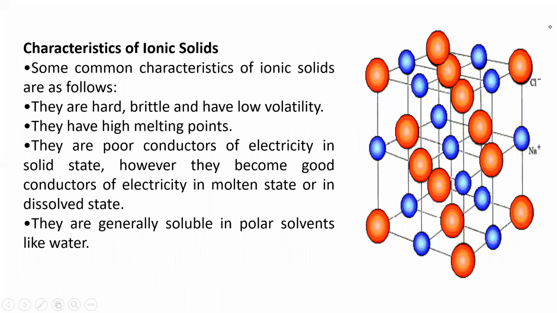Next, we have characteristics of ionic solids. Some common characteristics of ionic solids are they are hard, brittle, and have low volatility. They have high melting points. They are poor conductors of electricity in solid state. However, they become good conductors of electricity in molten state or in dissolved state. Very important point: ionic solids are poor conductors of electricity in solid state, but if you change them into molten state, that is liquid state, they are good conductors of heat and electricity. They are generally soluble in polar solvents like water. So all ionic solids are soluble in water.